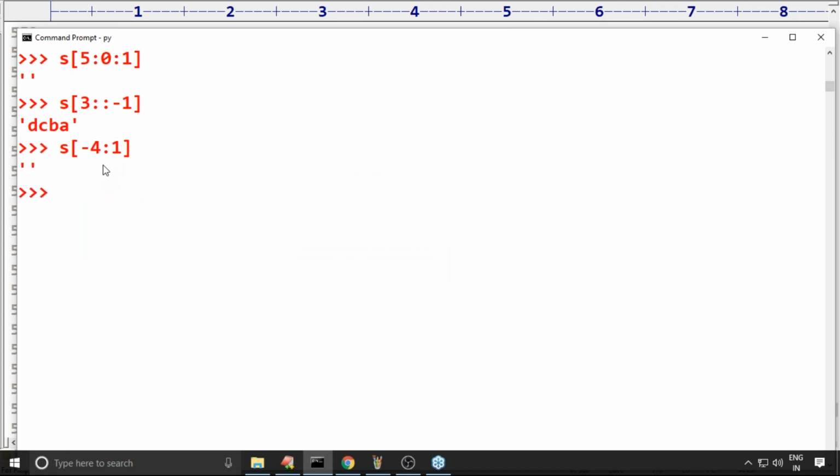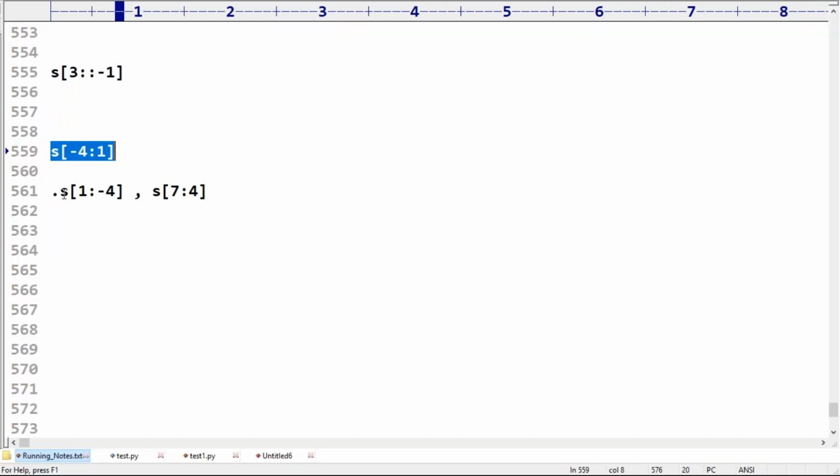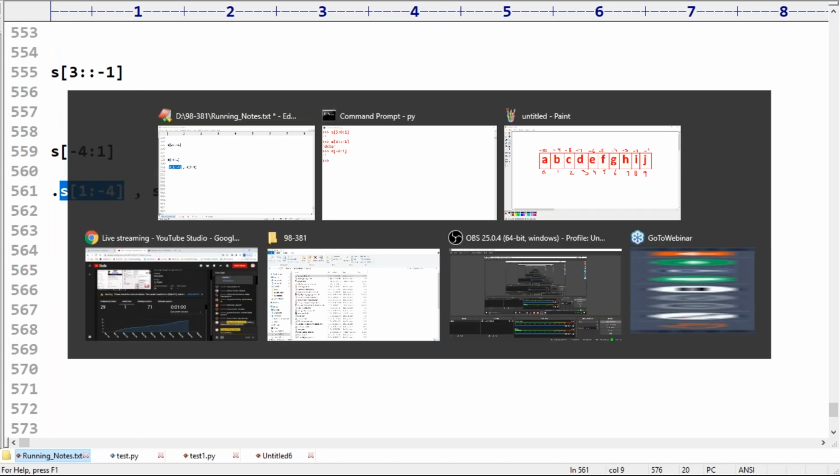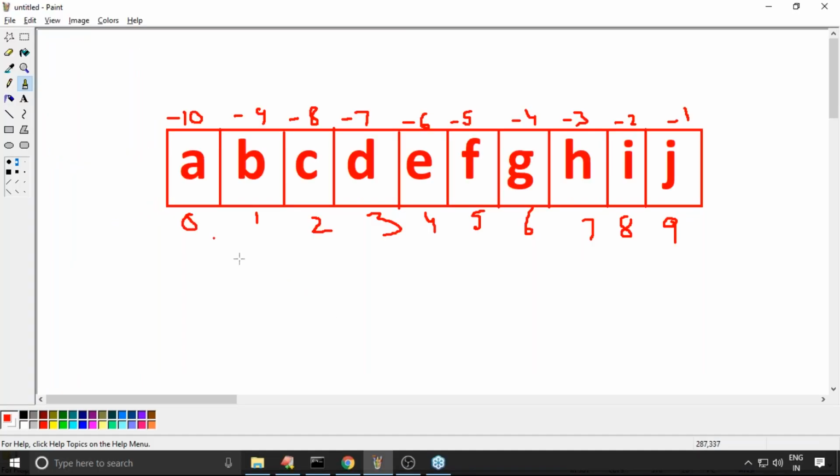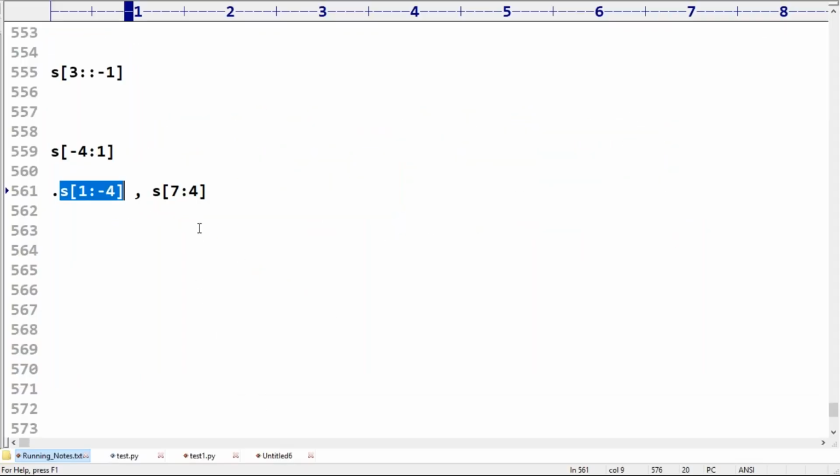Yes. Observe that empty string. Suppose S[1:-4]. What is the answer we are going to get? 1 colon -4 means begin to 1, to end -1. So -5. Begin to end -1: -4 -1 gives -5, so 1 to -5.